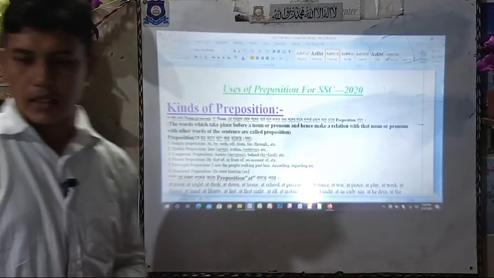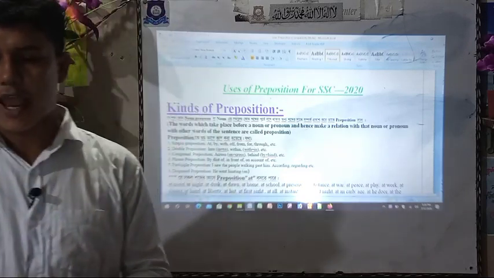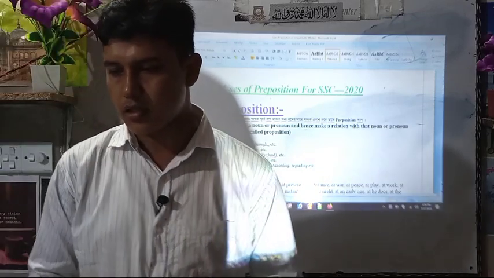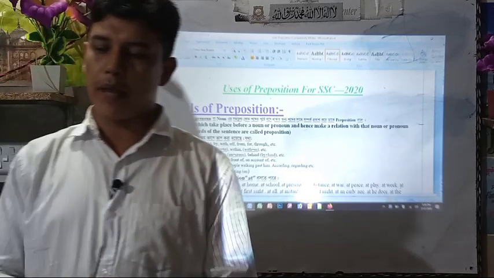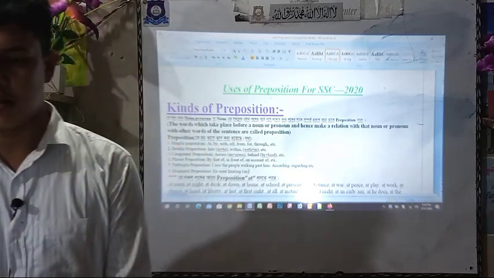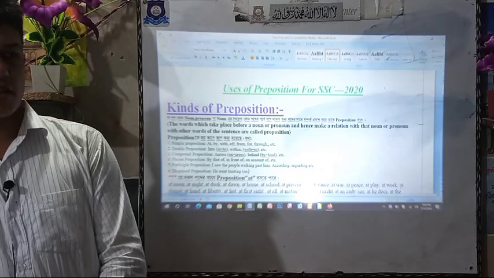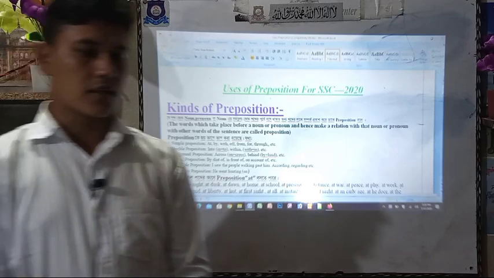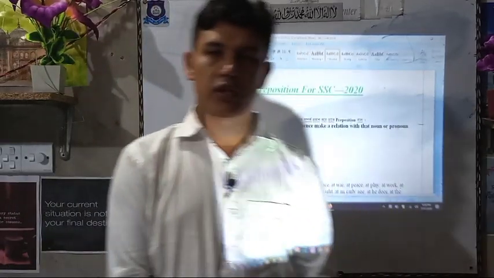Next is compound preposition. Compound prepositions: across, behind. On plus cross, across; by plus hind, behind. This is called compound preposition. Phrase prepositions are some phrases like "by dint of", such as Bangladesh got independence by dint of the sacrifice of the freedom fighters of 1971.